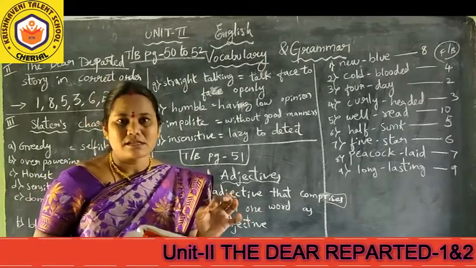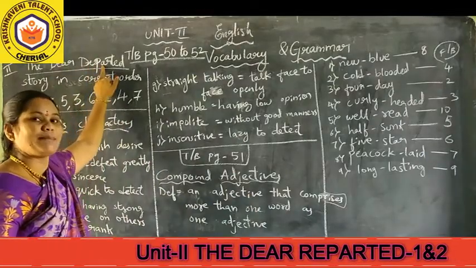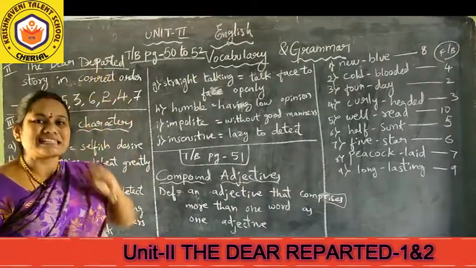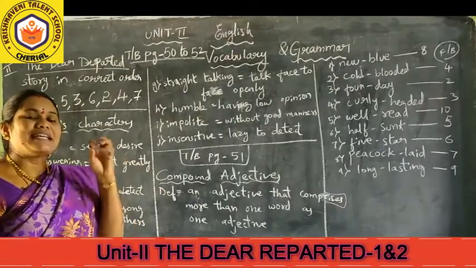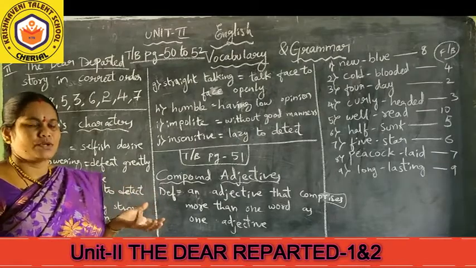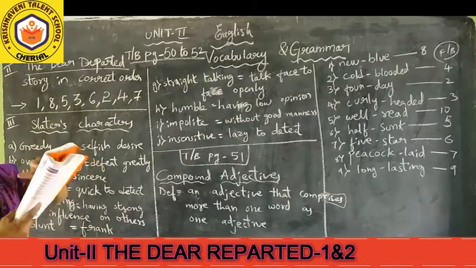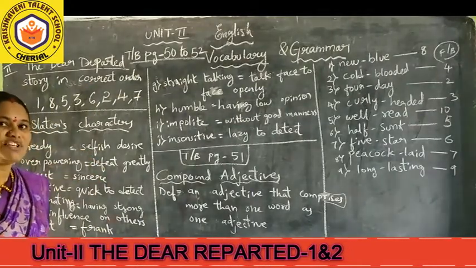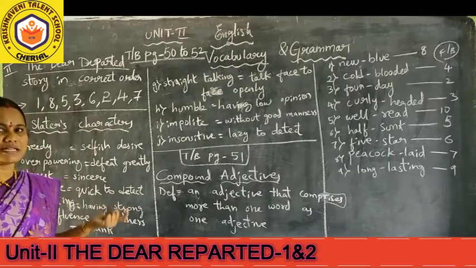made. Means overall Dear Departed 1 and 2 totally mixed as 10 sentences. Sorry, 8 sentences. And he has given very briefly in the form of narration. That is nothing but story. But he has given in incorrect order. In textbook he has given as incorrect order. We should write in correct order. So, this no need to write in your CWs.